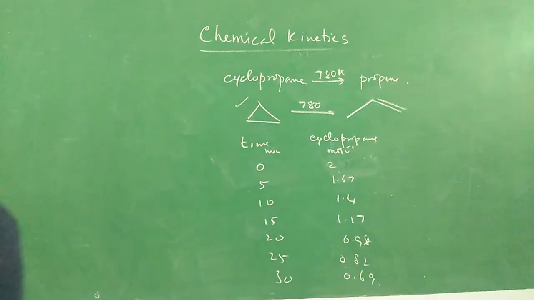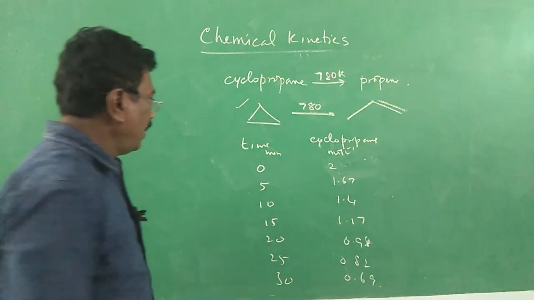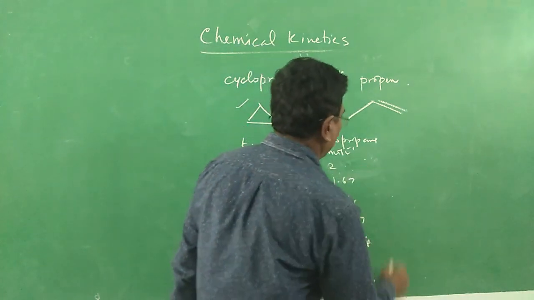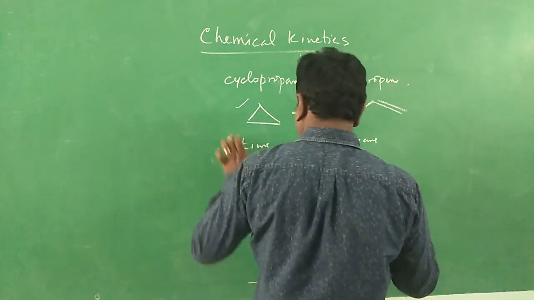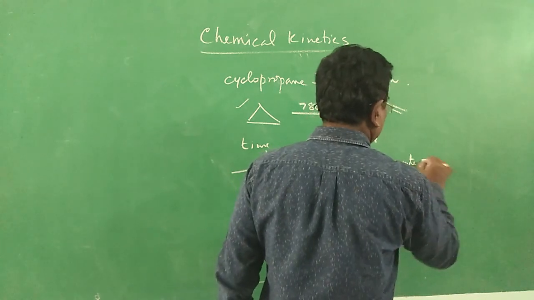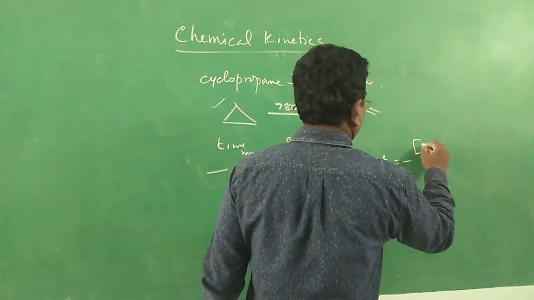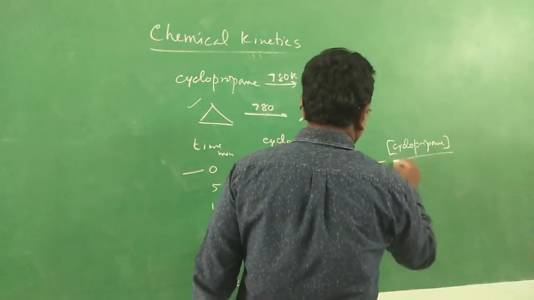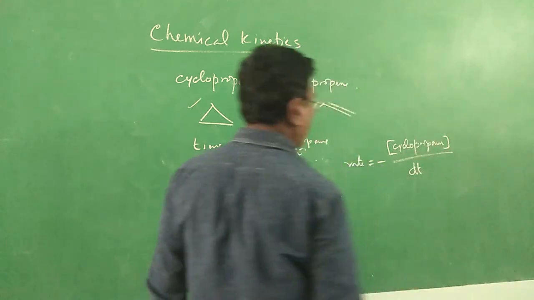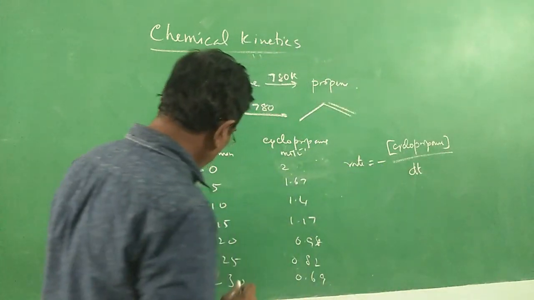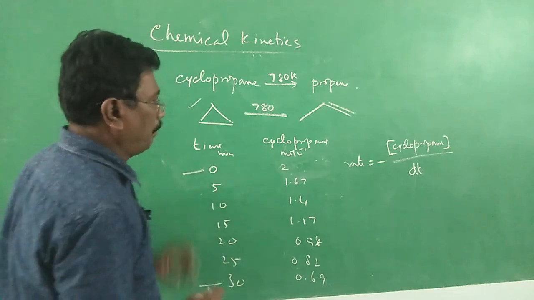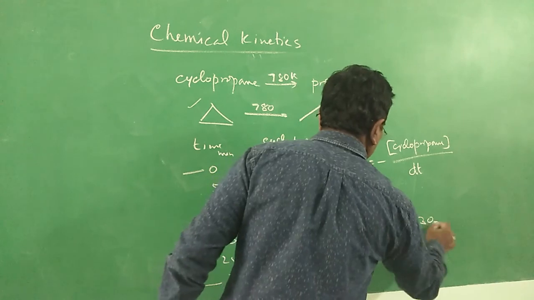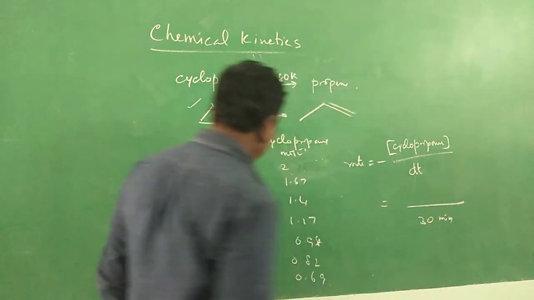Now the rate of the reaction. What is the average rate? This time and this time. Change in concentration of cyclopropane divided by dt. So rate is equal to minus the decrease in concentration of cyclopropane divided by the time interval dt. What is the time interval? We have taken 30 minus 0, which means 30 minutes.